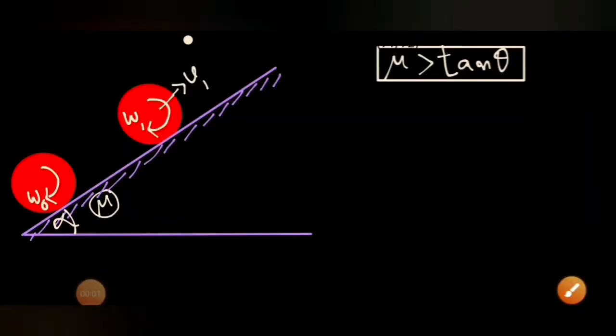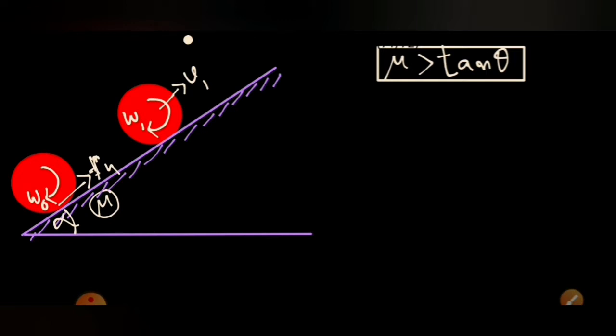This is a rough surface, and on it a cylinder is given some angular velocity omega naught. If it is given an angular velocity omega naught, then what will happen? There will definitely be sliding, as no translational velocity is given. So a friction force will act, in this case in the upward direction, and the friction force will be kinetic in nature.